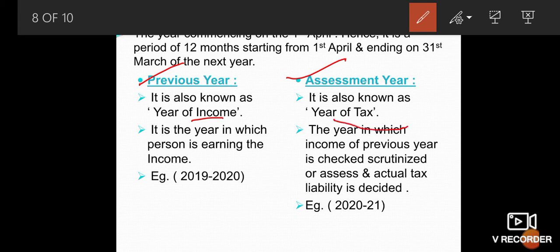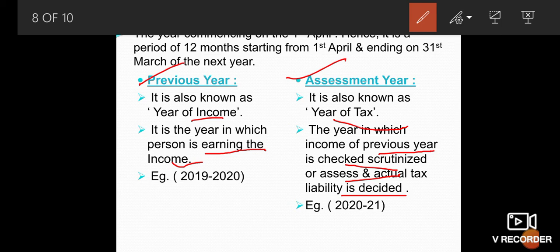So what is the difference between them? The previous year is the year in which a person earns the income. What is the assessment year? The year in which the income of the previous year is checked, scrutinized, or assessed, and the actual tax liability is decided.